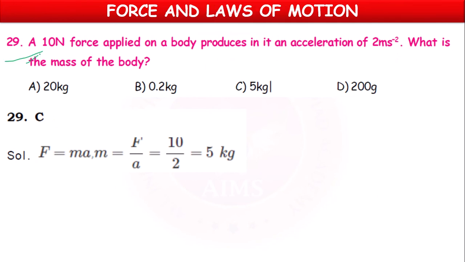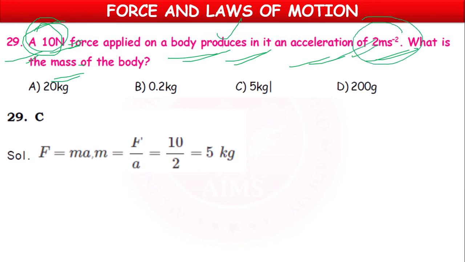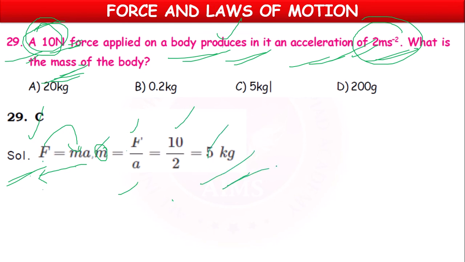Next one, 29th question. A 10 newton force applied on a body produced in it an acceleration of 2 meter per second square. What is the mass of the body? We have applied a force of 10 newtons on a body, and an acceleration of 2 meter per second square is produced. We have a formula for force, F equal to ma, but here we have to find m. So a will go to the left-hand side, and m equals F by a, 10 by 2, 5 kg. So option C, 5 kg, is the correct answer.